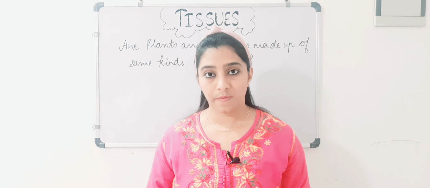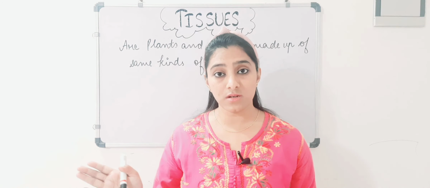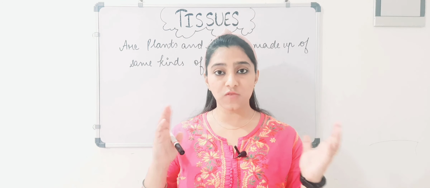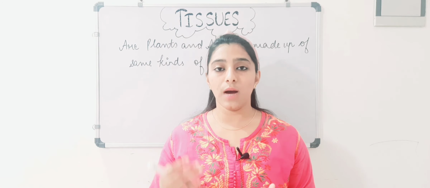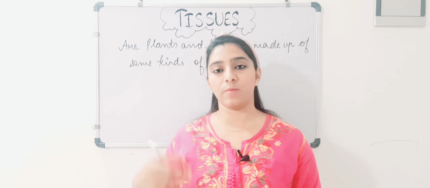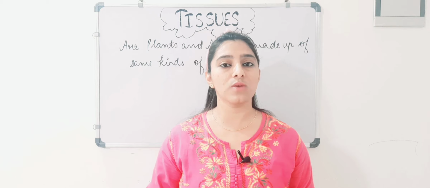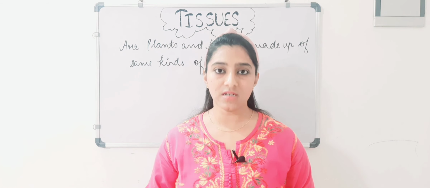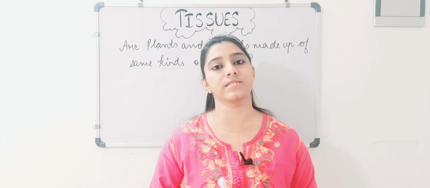Yes, they do. If I talk about tissues, then tissues are made up of cells only, no? So they will also grow. There are different types of tissues present in plants and animals which grow up to a certain limit, or the growth may be unlimited. In this video I will let you know about the different types of tissues. In my upcoming videos we will start with different tissues in animals and plants.